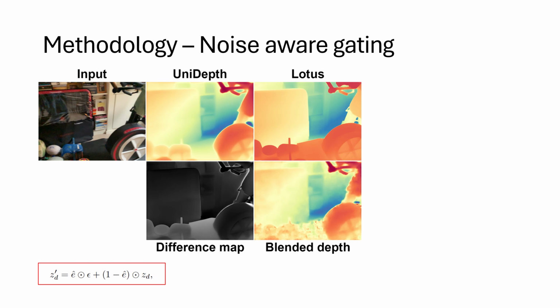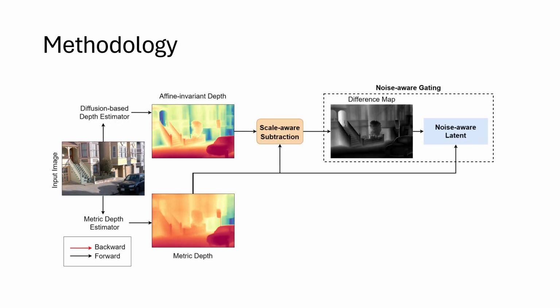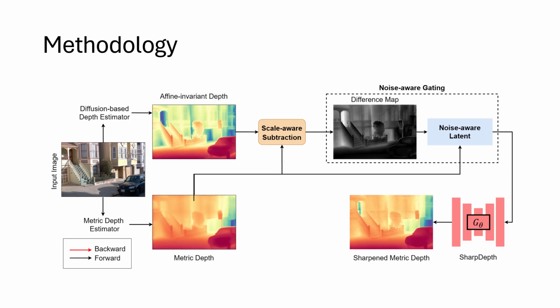Using the formulation shown in the red box, we generate a blended depth map. The key intuition is: in regions with high disagreement between the two depth maps, bright areas in the red circle, we destroy the unreliable information and allow SharpDepth to reconstruct these areas. In regions with low disagreement, highlighted in the purple area, we preserve and retain the reliable information. This selective fusion allows the model to focus on reconstructing uncertain regions while keeping others untouched. At the final stage, we obtain a noise-aware latent representation, which is fed into our SharpDepth model to produce a sharpened metric depth map.